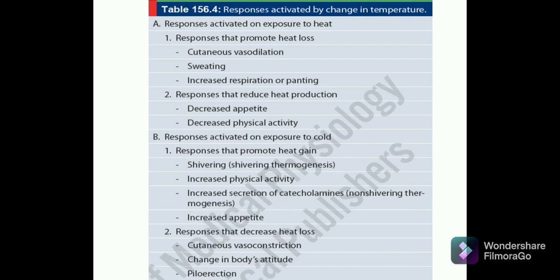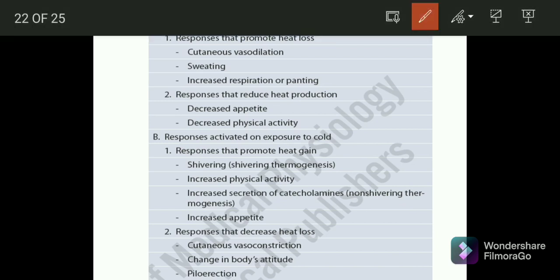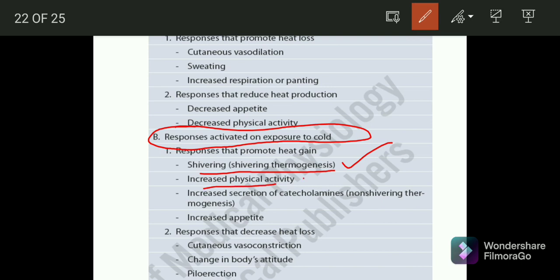Now what are the responses which are activated on exposure to cold? Suppose you are going to Shimla or the Himalayas, so what will happen? These responses promote heat gain. Number one will be shivering, shivering thermogenesis. The second one is increased physical activity.